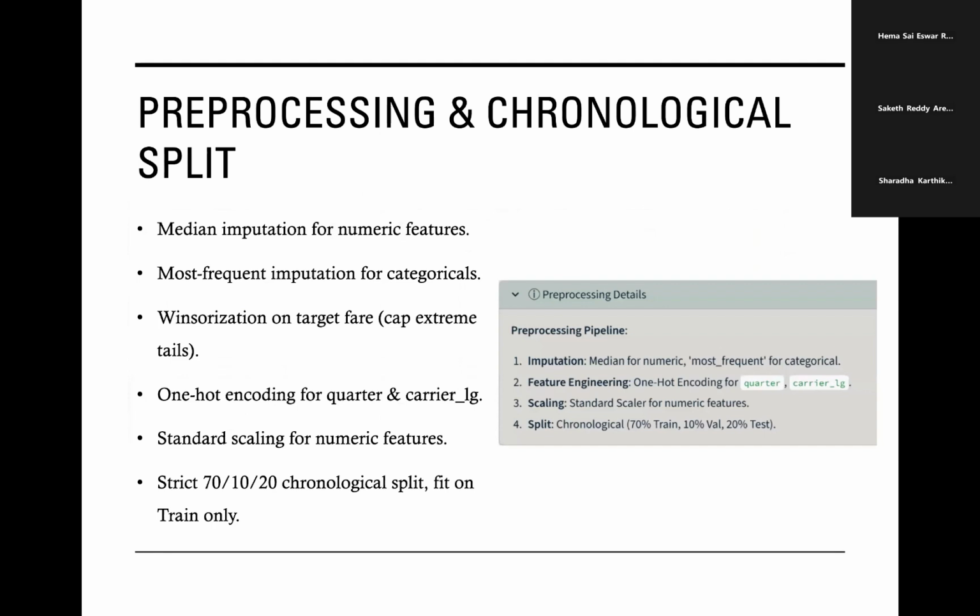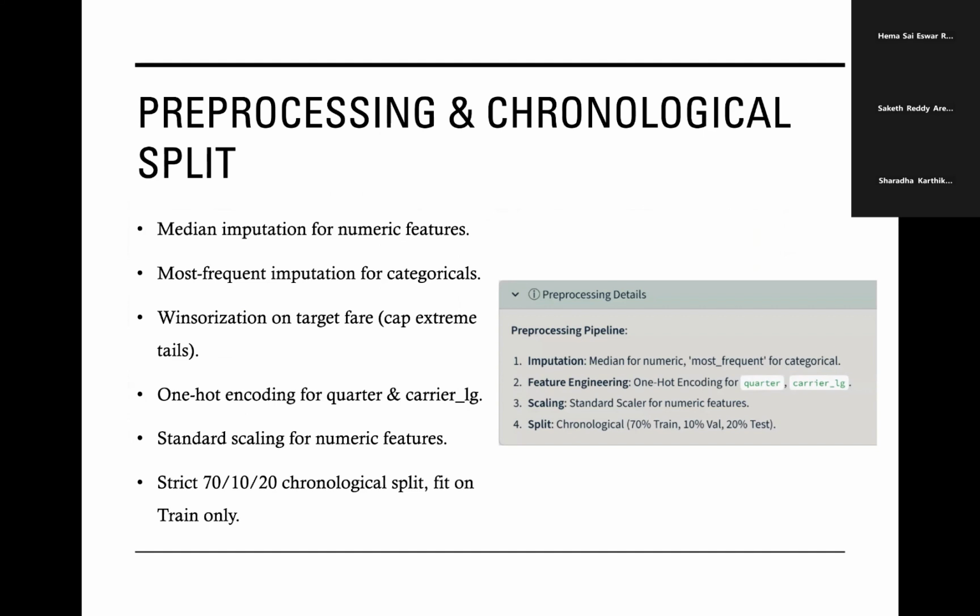Here is a summary of our pre-processing pipeline. For numeric features, we used median imputation, which is robust to skew and outliers. For categoricals, we use most frequent imputation, so we don't invent fake categories. We also apply winsorization only on the target fare, capping extreme tails so a few bad records don't dominate the loss.